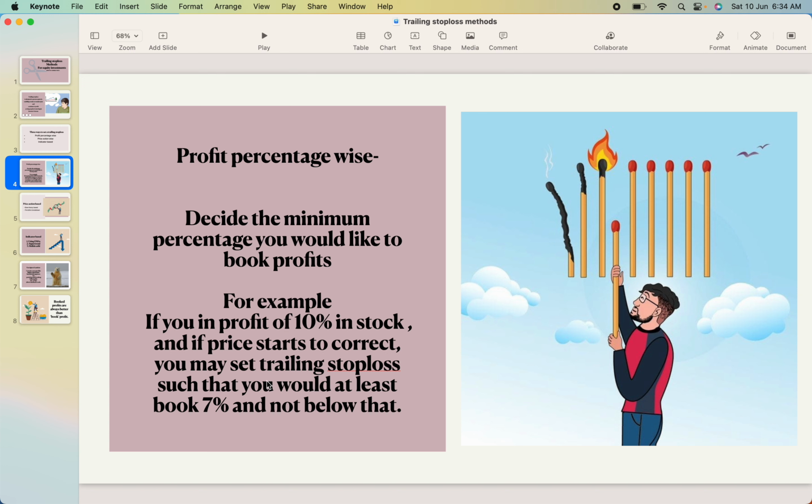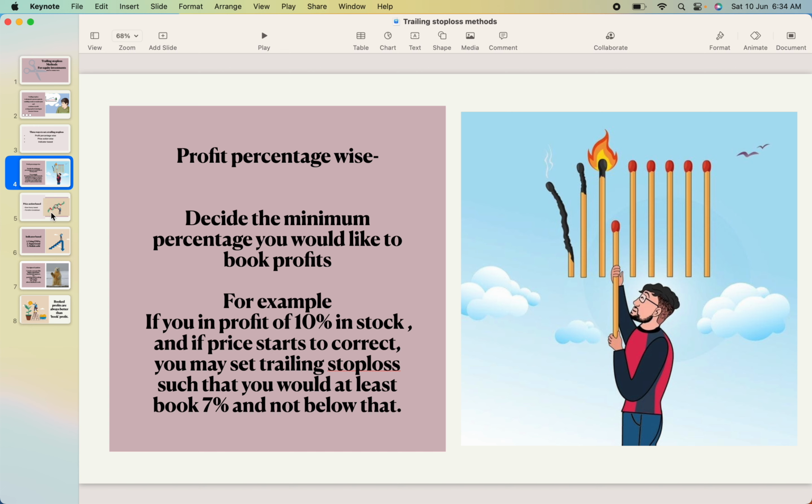This is just an example. In a way, you are okay to lose that 3% and you are okay to take at least 7% in that particular investment or swing trade. This percent can differ from person to person. One can be okay with 5% or 10%, 8%, so that profit percentage you can allot for yourself.